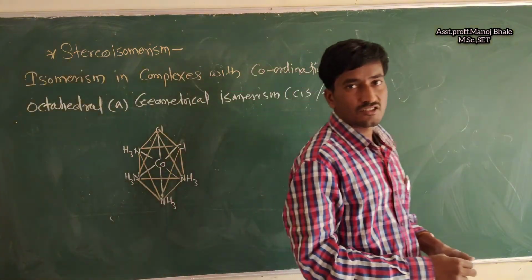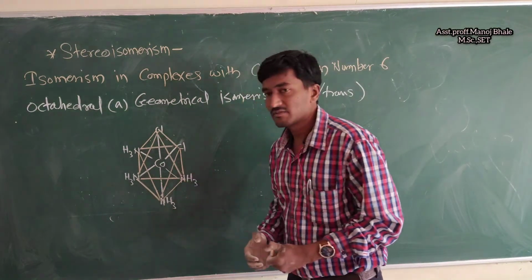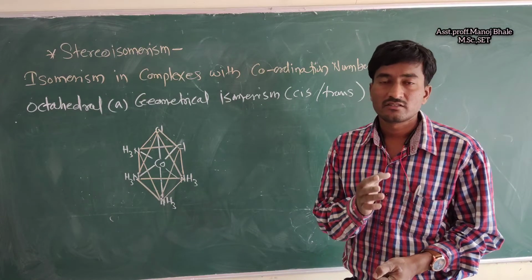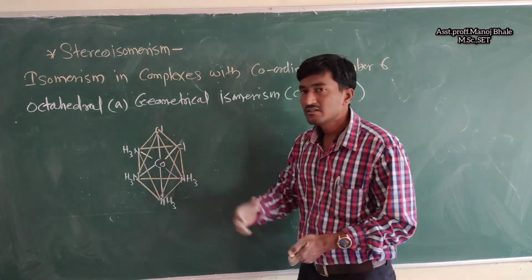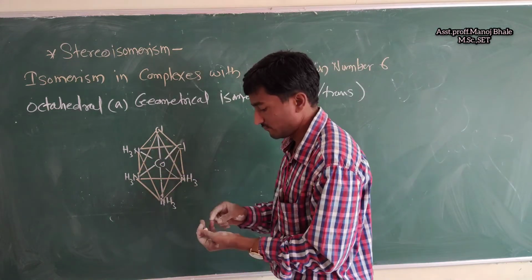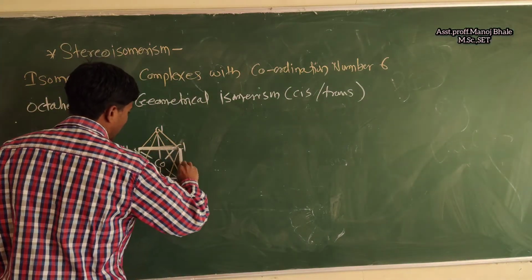So this is an octahedral structure, and in it similar groups are on the same side. This is the cis form. Why cis form? Because similar groups are on the same side. Which are the similar groups? If I consider this plane, let me bold this plane.